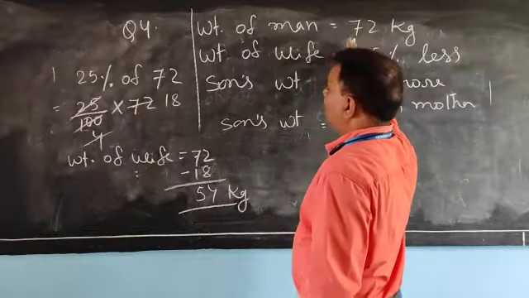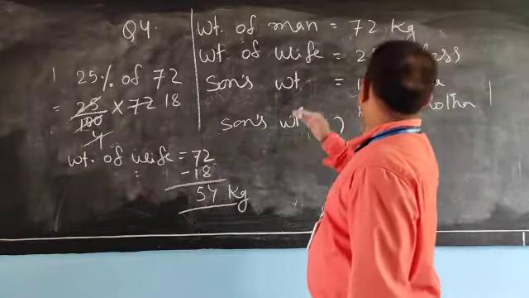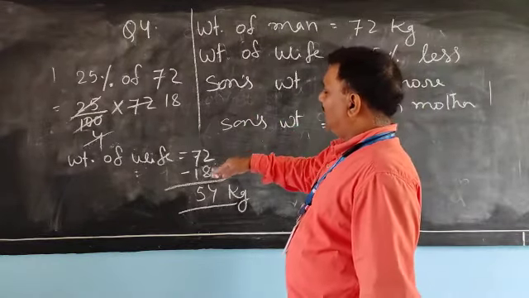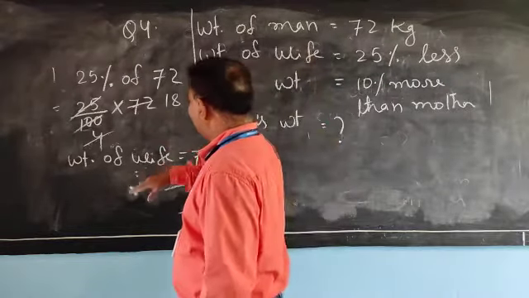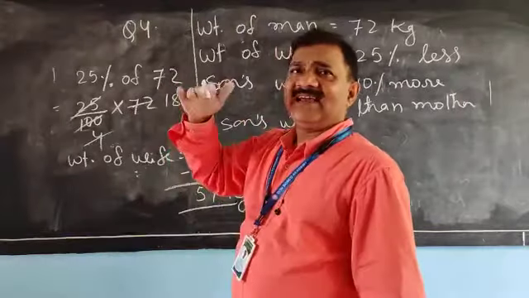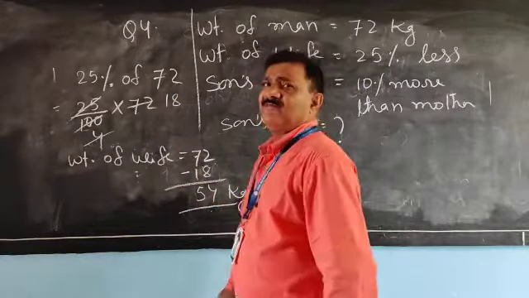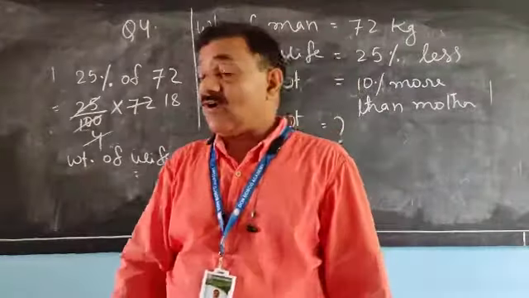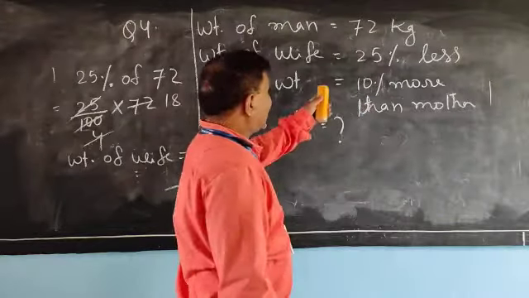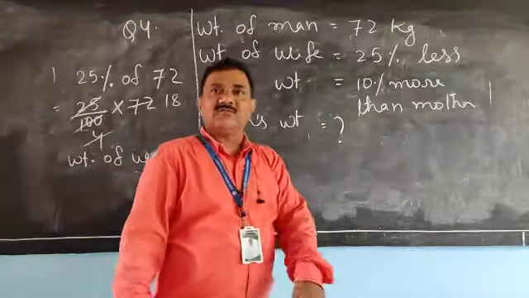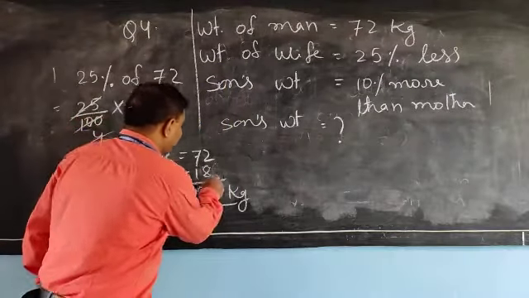That man is 72 kg and wife is 25% less than the husband. Means 25% of 72 is 18 kg. Wife is 18 kg less than 72 kg, means wife is 54 kg. Now our question is not that. Our question is son is 10% more than the mother. Means this is mother's weight, 54 kg.